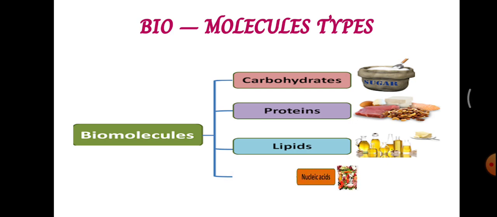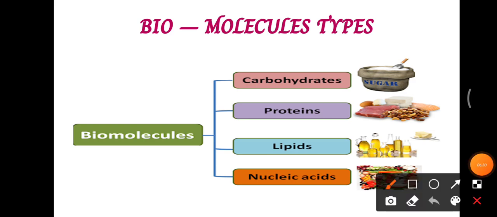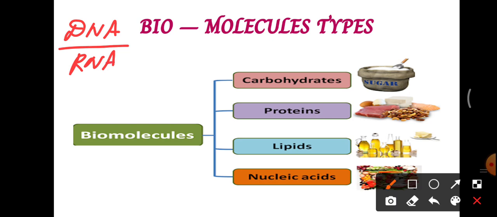The next nutrient is nucleic acid. Do you know where these nucleic acids are present? Nucleic acids are found in DNA and RNA. RNA is a molecule in our body which leads to the production of different kinds of protein. In what form are these proteins present in our body?